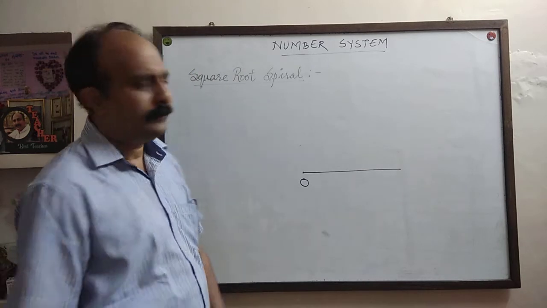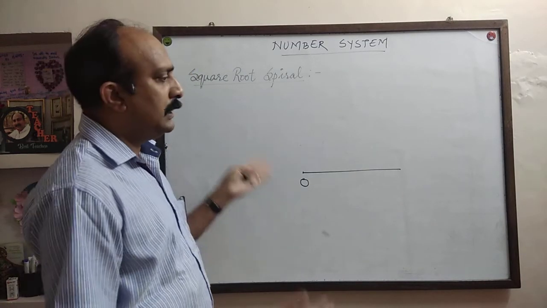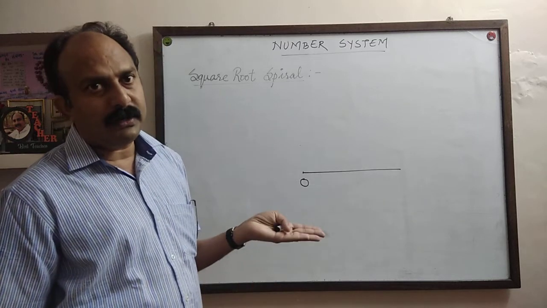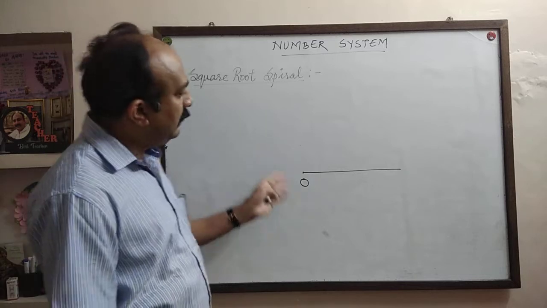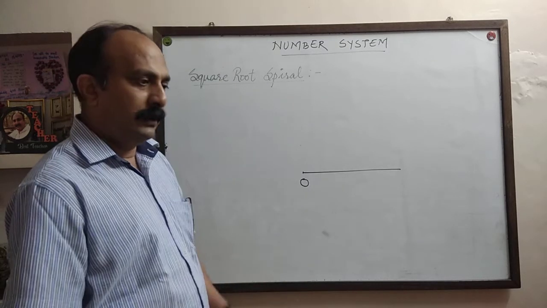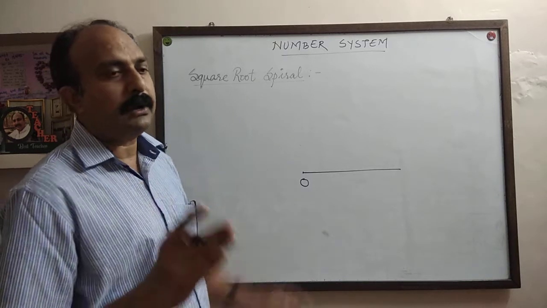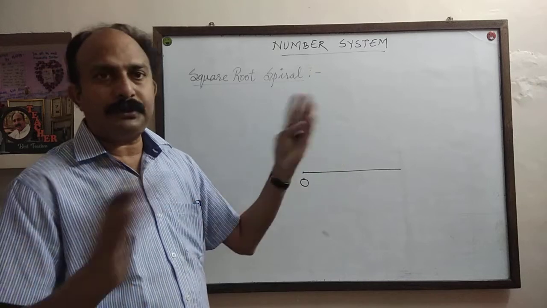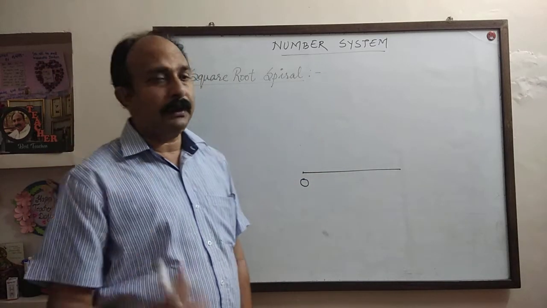Now take any unit for it, as I told you in the previous question. You can take 2 cm as 1 unit. Even you can take 3 cm or 1 cm as 1 unit. For your convenience, you can take a smaller or bigger unit. Accordingly, the size of the figure will also change. I am taking 2 cm as 1 unit.